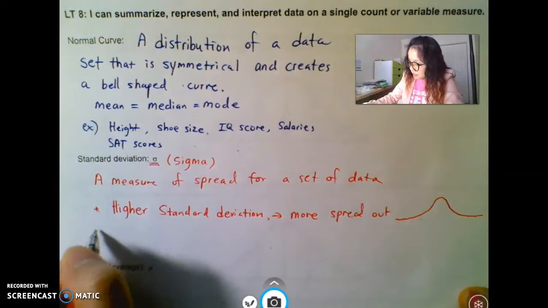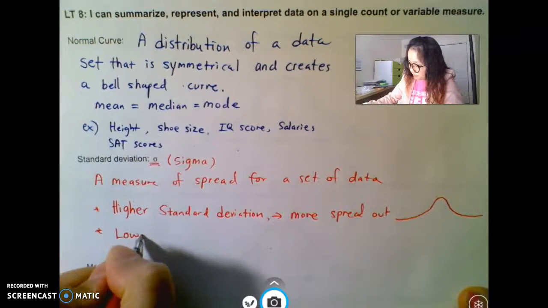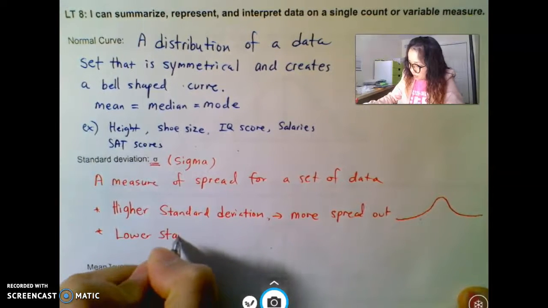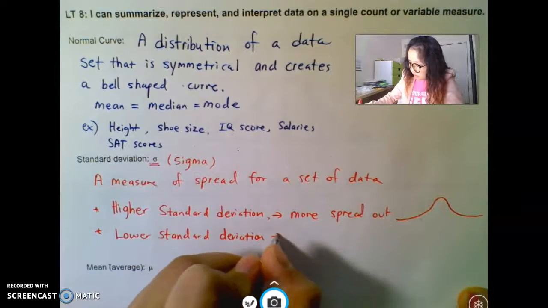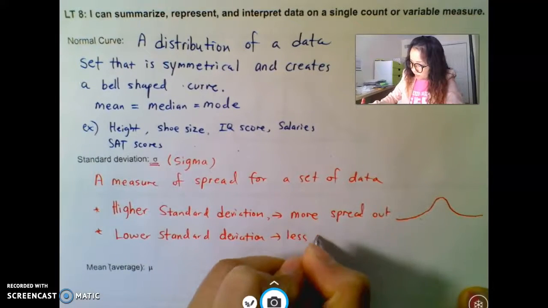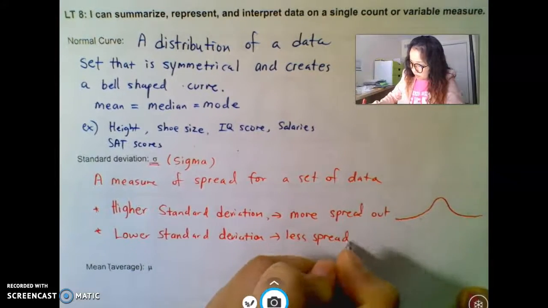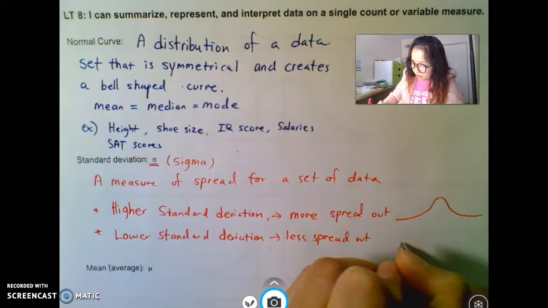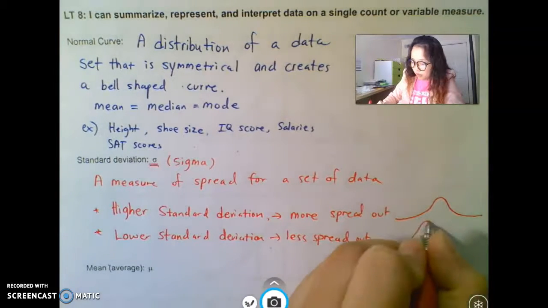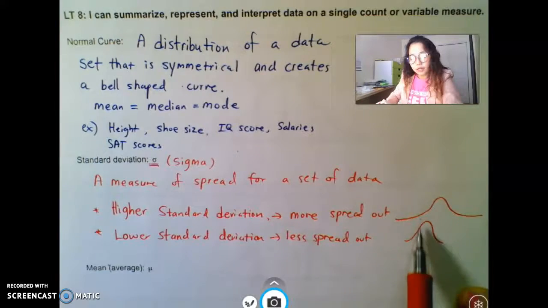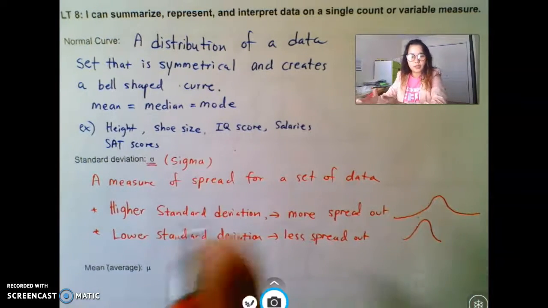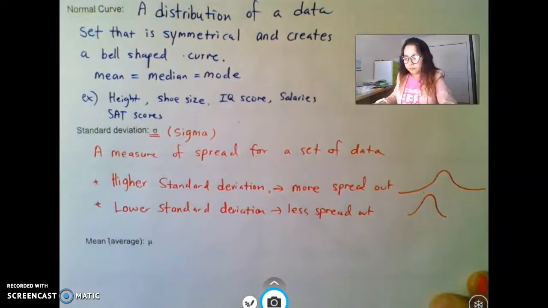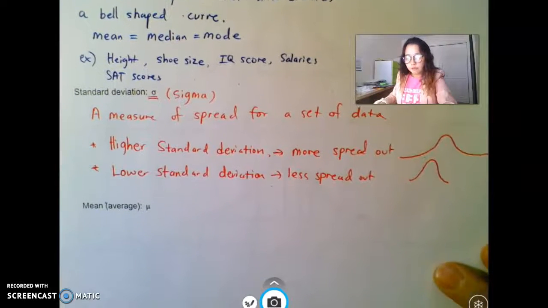And same, if it's a lower standard deviation, then it's less spread out. All the points are going to be pretty close to the center, so it'll be like a tall mountain, not spread as much. But that's what it means if it's a lower standard deviation. So things are close to the average.